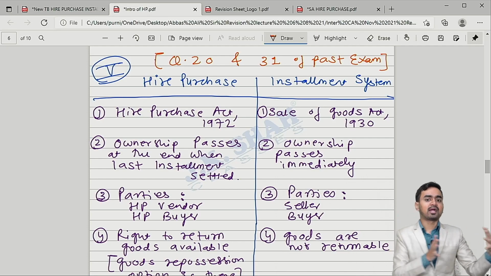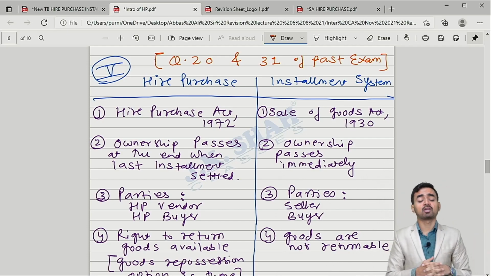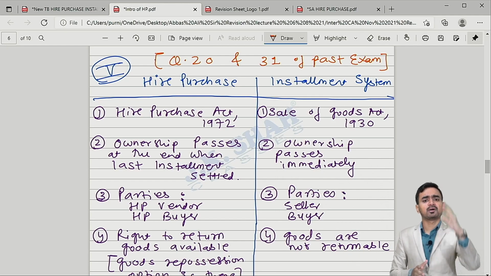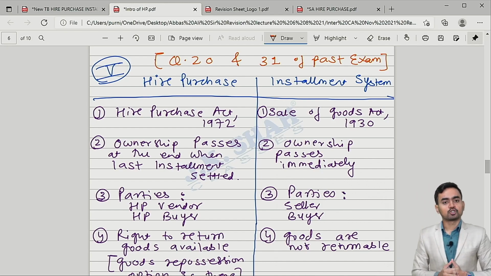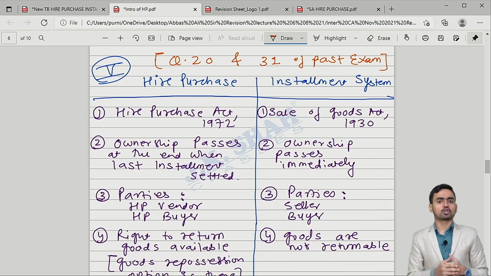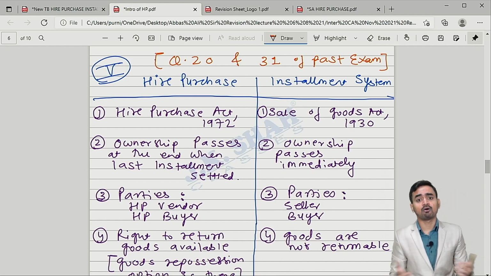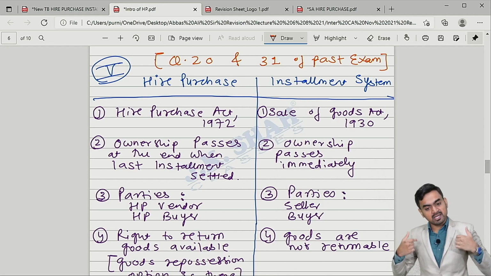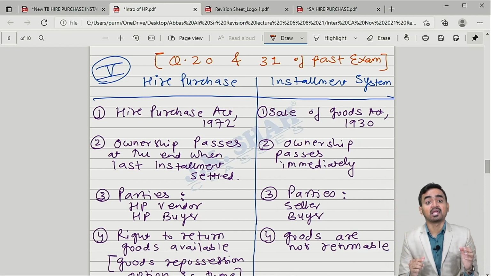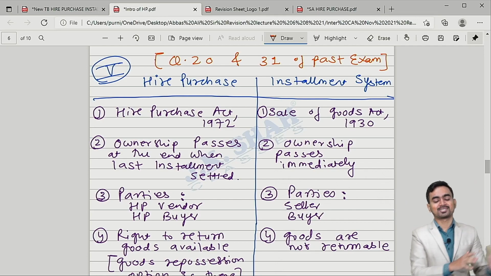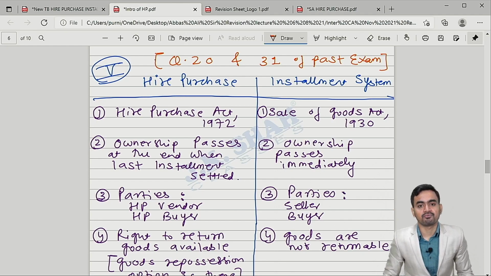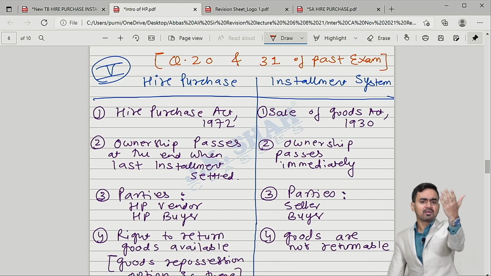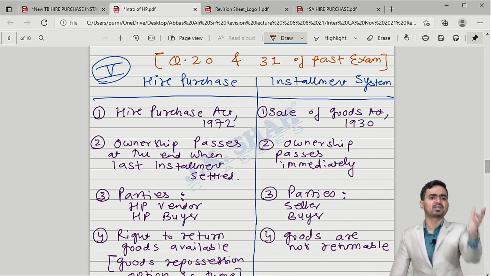Is it clear? And the hire purchase system will be effective where the products have sellable value in the market. Let's take an example. I have acquired one machine to construct bridges. So I paid the first installment, I paid the second installment, but I didn't pay the third installment because of lack of funds. So what will the vendor do? The vendor will take that machinery back and sell it to some other person. Can I say, in the market he will find so many builders in the construction field who construct bridges. He will sell this machine to somebody else and will recover the amount.